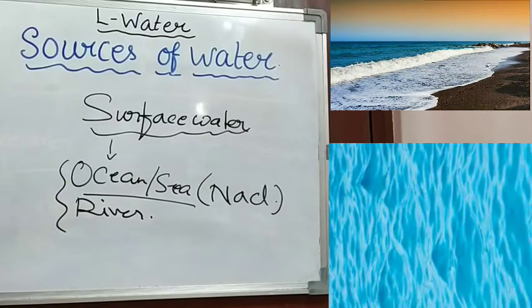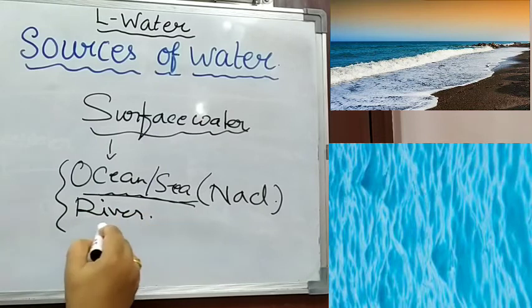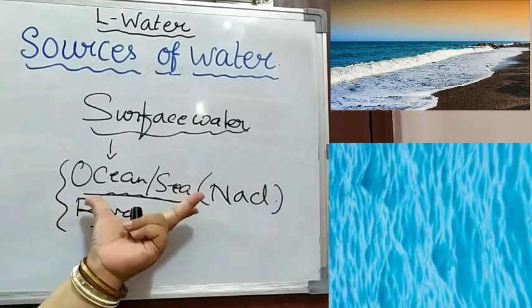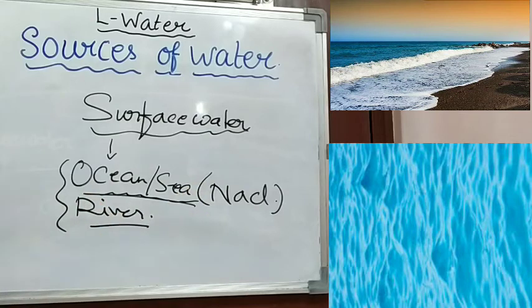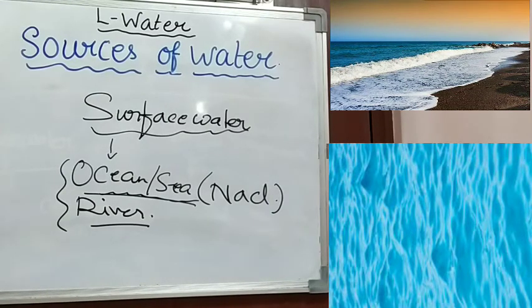And ultimately the river water impurities also go and mix into the ocean water. That means ultimately they carry the impurities of the river water also, and the salt concentration is very high. That's why we cannot drink this water, nor can you use this water for industrial purpose, nor can this water be used in agriculture, because it contains so much salt that it will make the plants die.